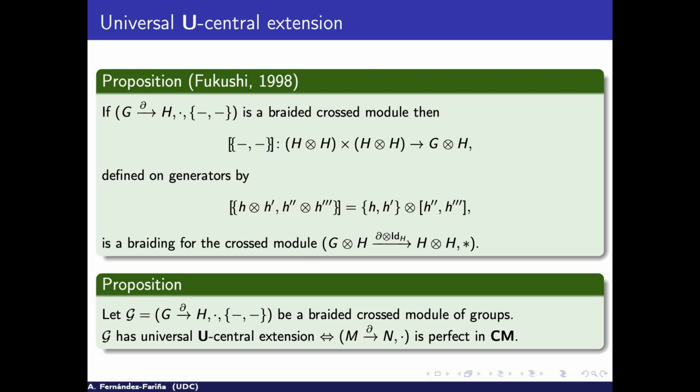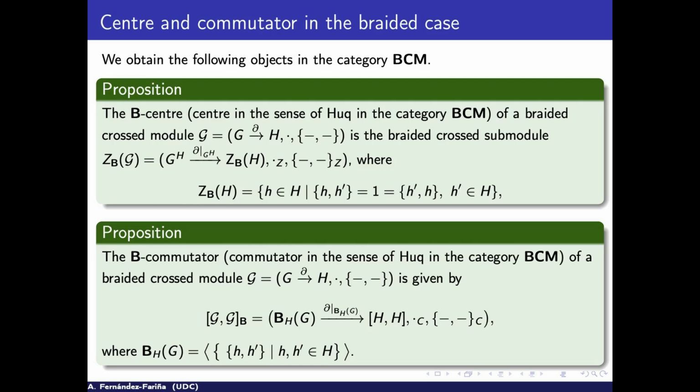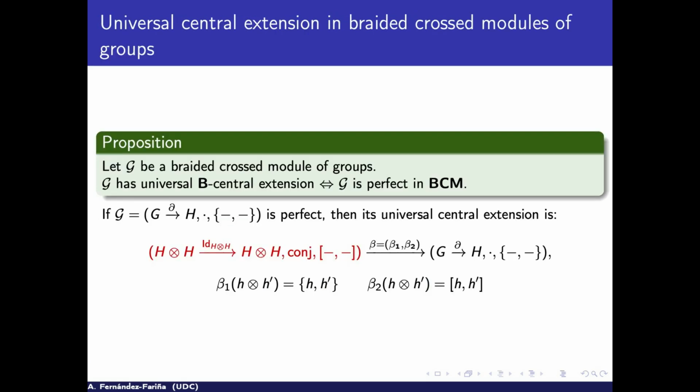So what about my own work with José Manuel Casas and Manuel Ladra? Well, we proved what was the U center in the case of the braid cross model. And it is a little smaller. We have something that is the same, but we need to add that also the braiding must be trivial. And in the quotient, the commutator must be bigger because we also need to take out that the braiding must be trivial when they commute. And we prove again that in a braid cross-module case, a cross-module has a universal central extension if and only if it is perfect as a braid cross-module.